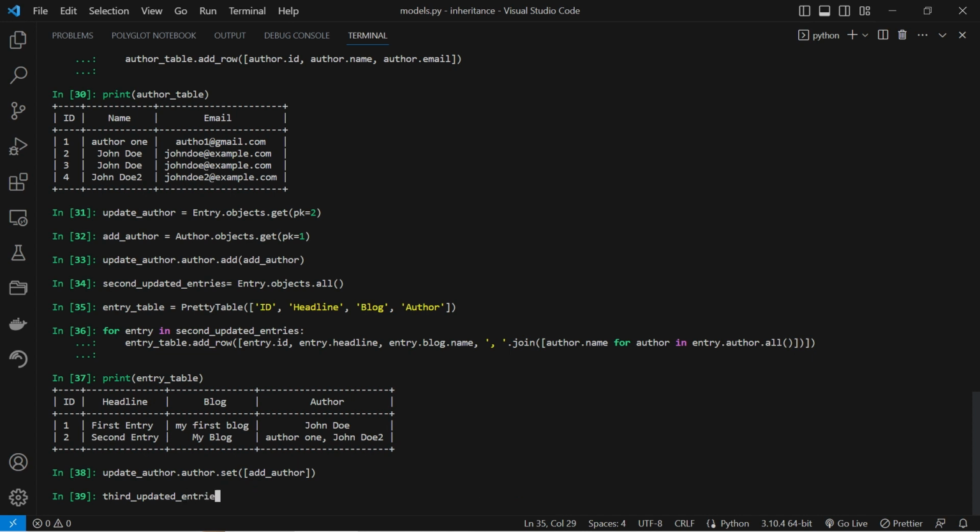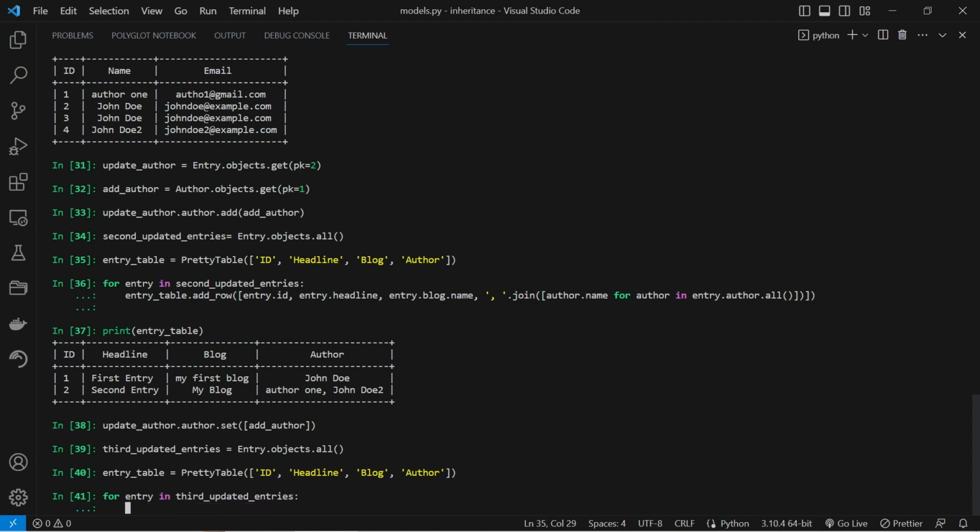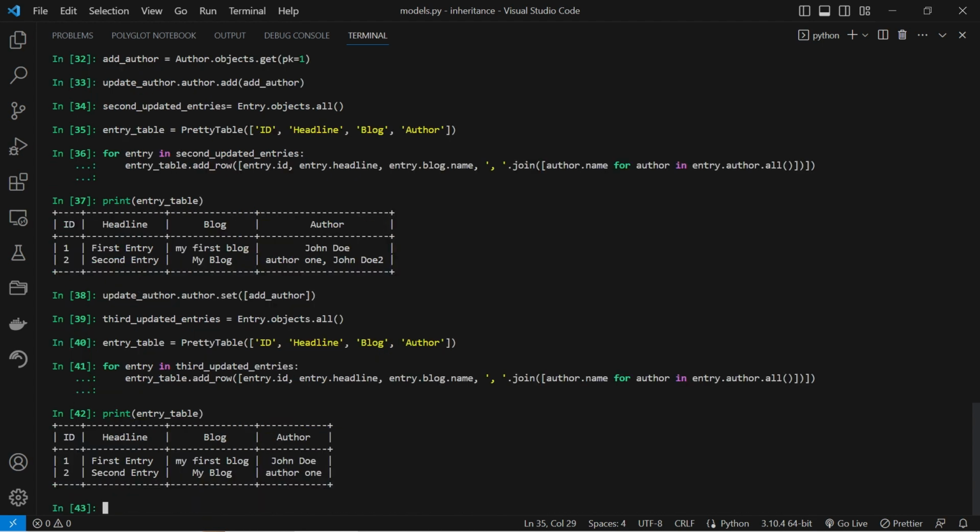Now, let's use the pretty table to check if we have only 1 author name. In summary, the choice between set and add depends on whether you want to replace all existing relationships or append additional relationships, respectively. Choose the method that best fits your specific requirements for modifying many-to-many relationships in Django.